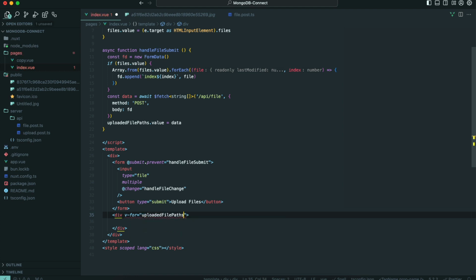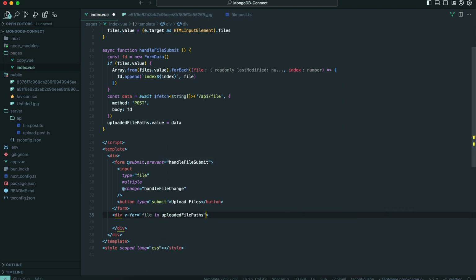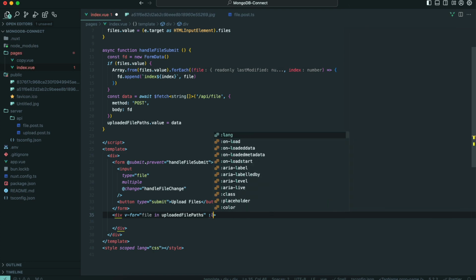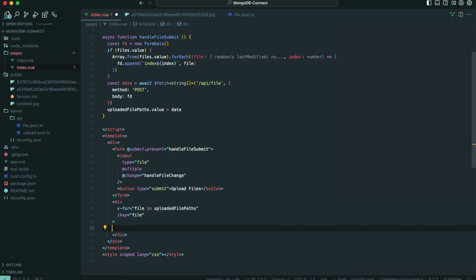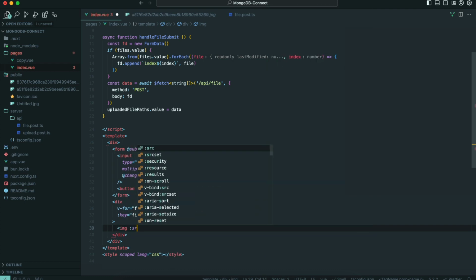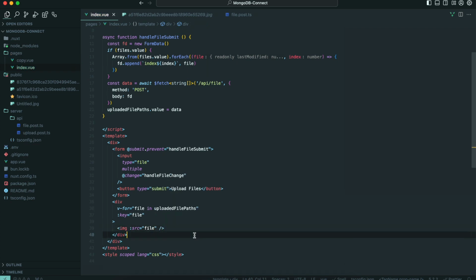Then v-for file in uploadedFilePaths, key file, and then img with src file, and the end tag.